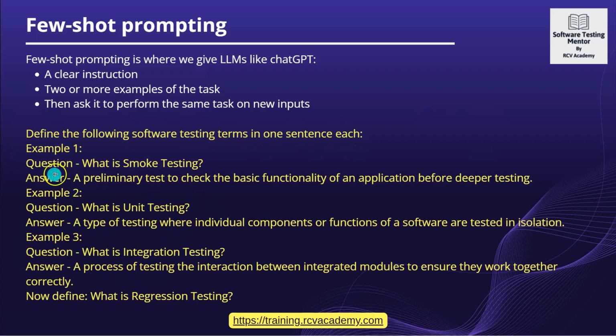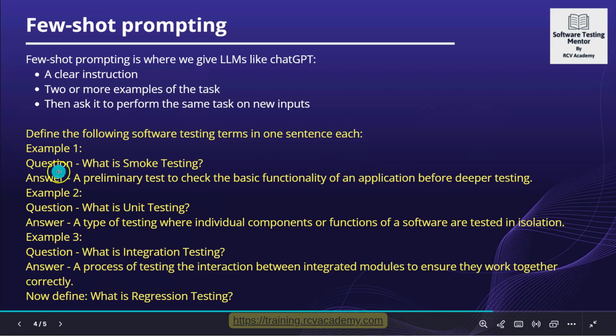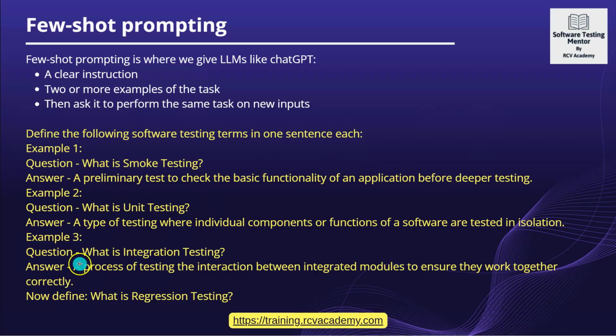In example 1, I have clearly mentioned the question, what is smoke testing, then the answer, how I am expecting the answer, because I have mentioned clearly here that it should not be more than one sentence. So just one sentence is what I am looking for. Then another example I have provided. So example 1 and example 2. Even if I hadn't provided example 3, it was still few shot prompting. So two or more examples is few shot prompting.